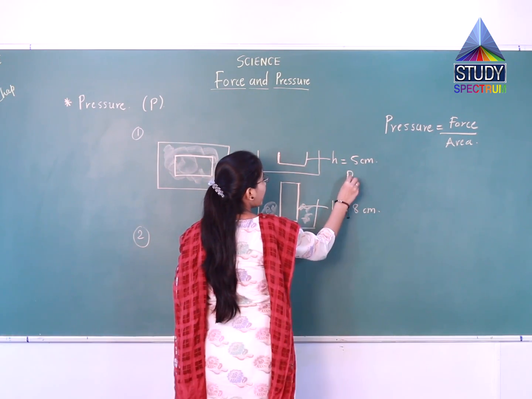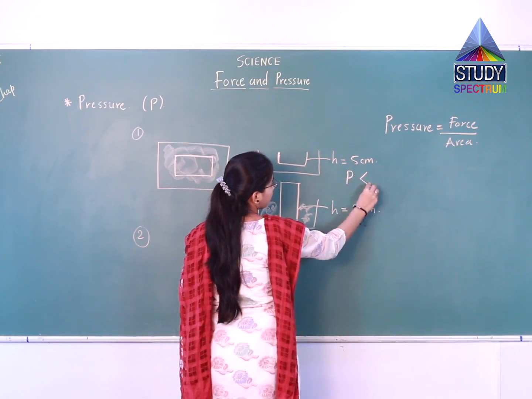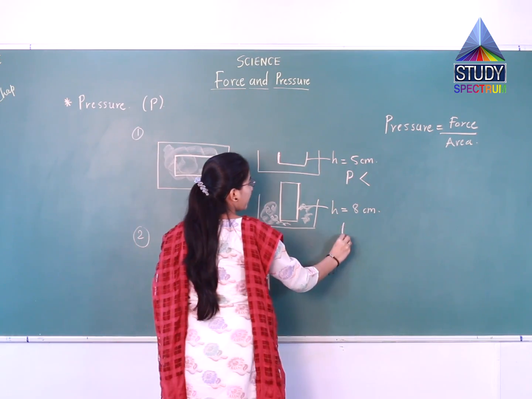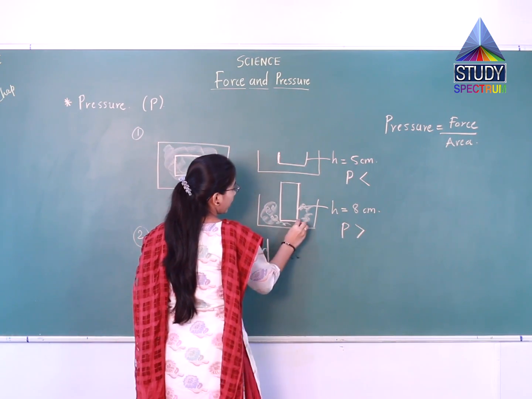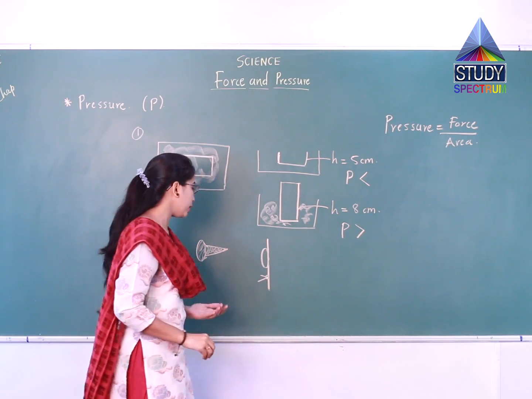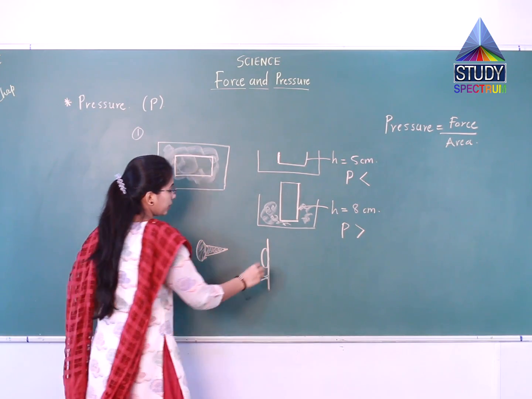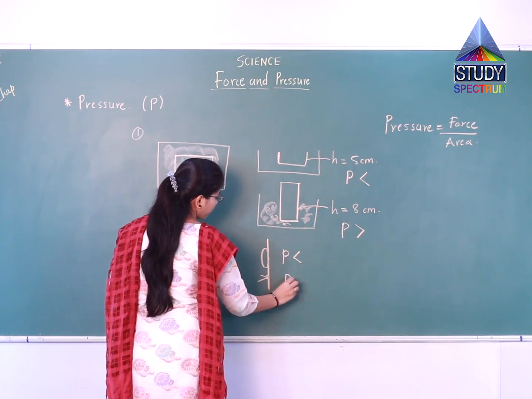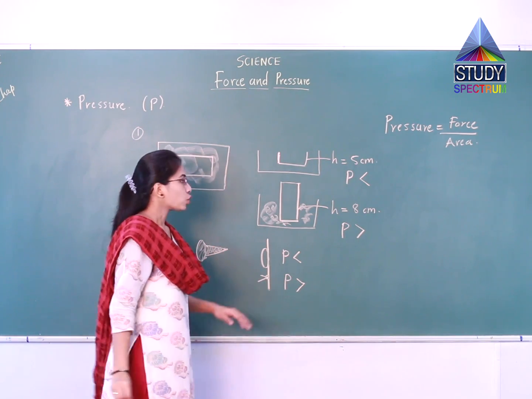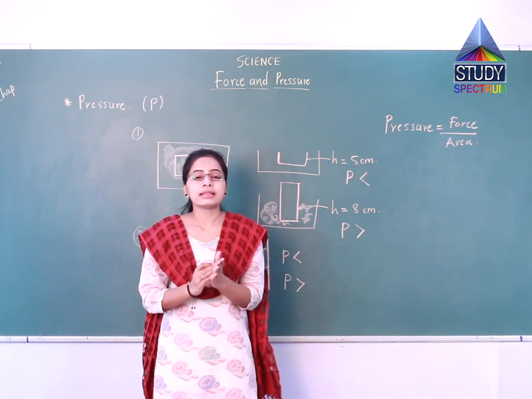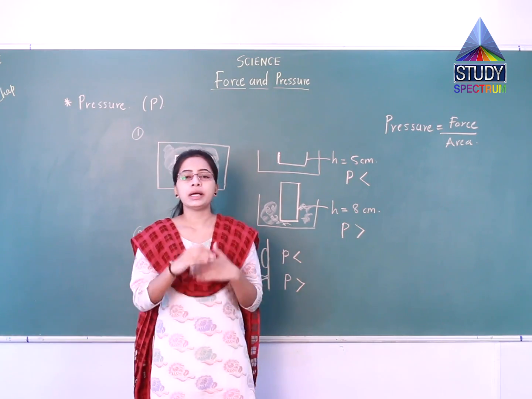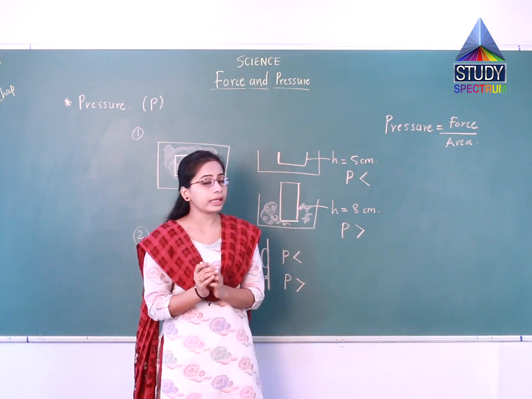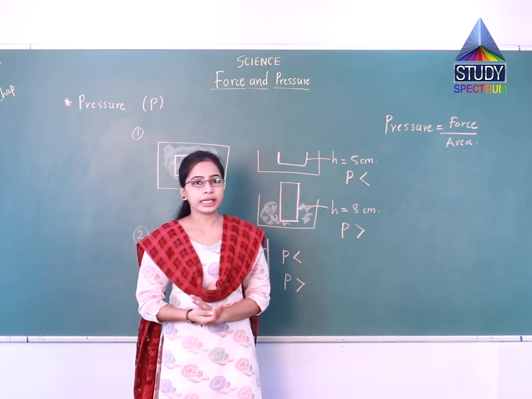Here P is smaller, while in the second case P will be greater because area is smaller. Here also same thing: in the first case pressure will be smaller, in the second case pressure will be greater. So as the area decreases, pressure increases, and as the area increases, pressure decreases.